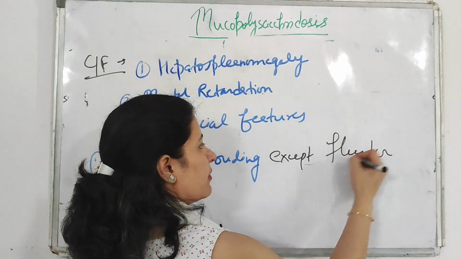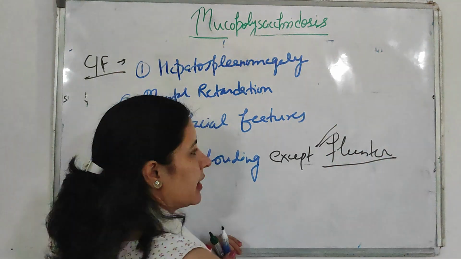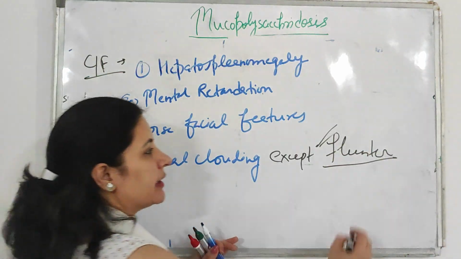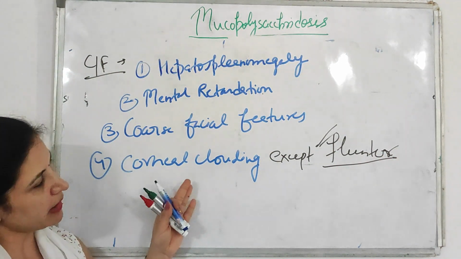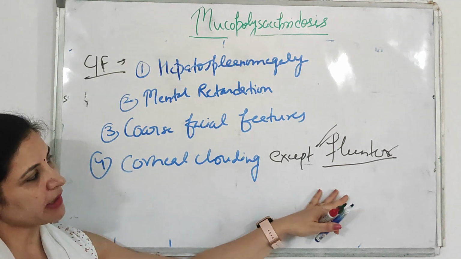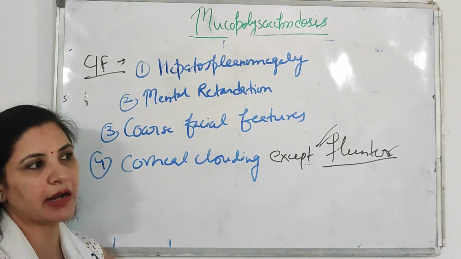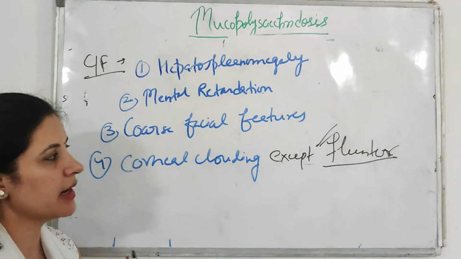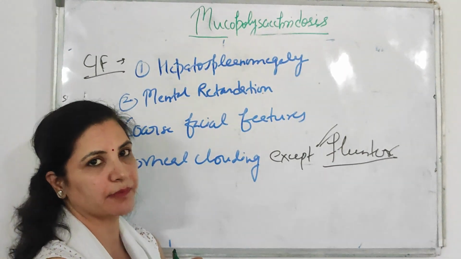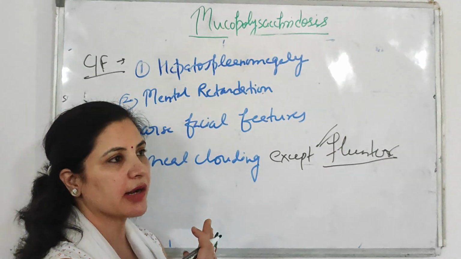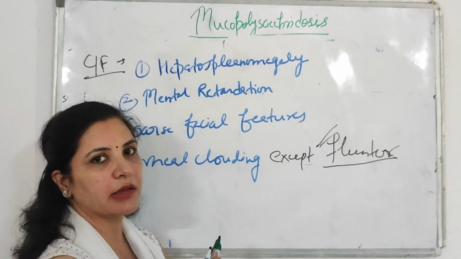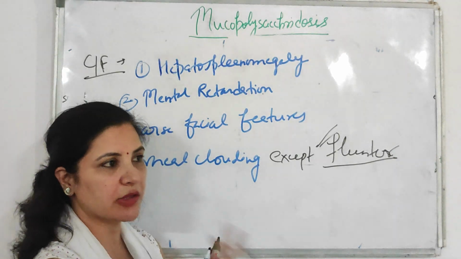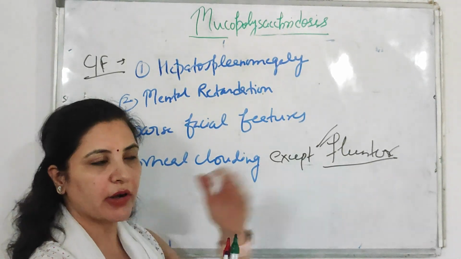I already shared a mnemonic of this on my channel. How will you remember that corneal clouding is not present in Hunter? Again I am telling you: suppose a hunter is going for the hunting of animals, then the hunter should have very good vision. If the hunter has corneal clouding, then there is blurring of vision and he is not able to do the proper hunting, and he is not able to see the far-distance animal.